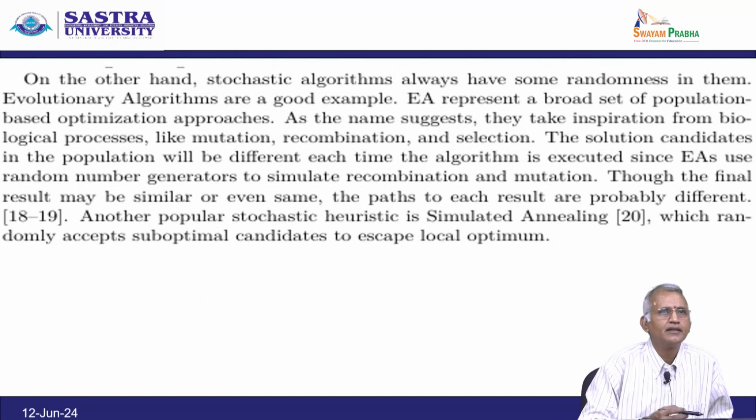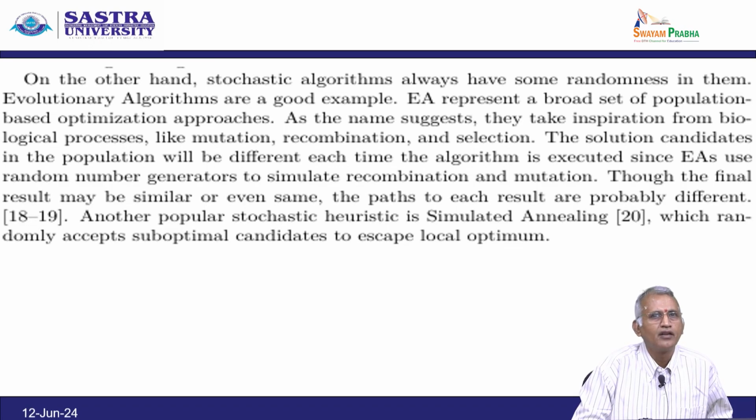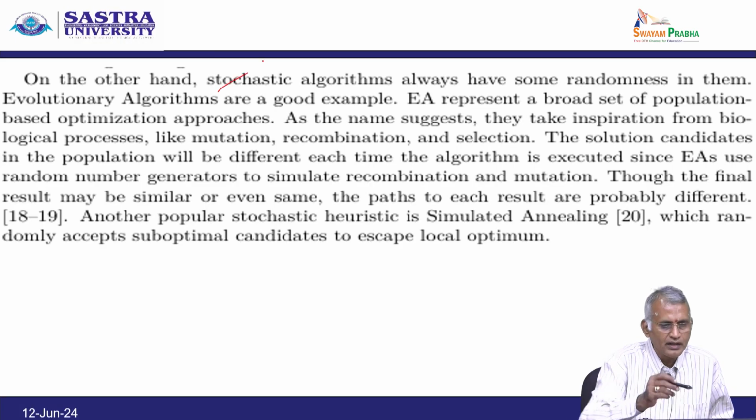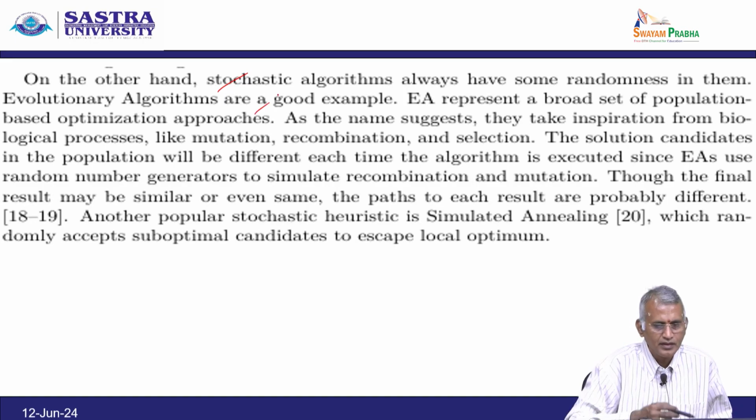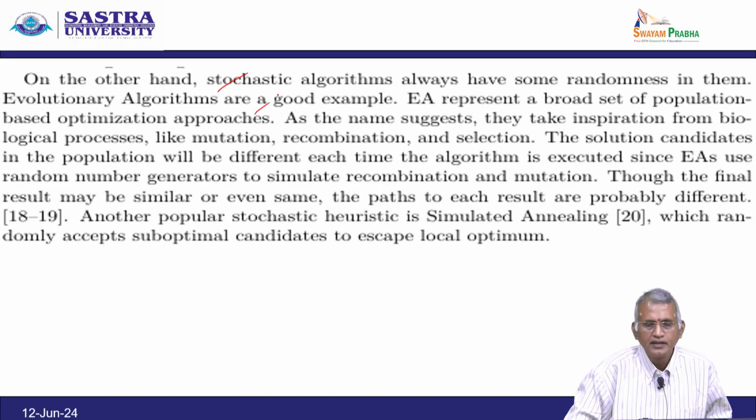On the other hand, stochastic algorithms always have some randomness in them. Evolutionary algorithms are a good example. Evolutionary algorithms represent a broad set of population based optimization approaches. As the name suggests, they take inspiration from biological processes like mutation, recombination and selection.